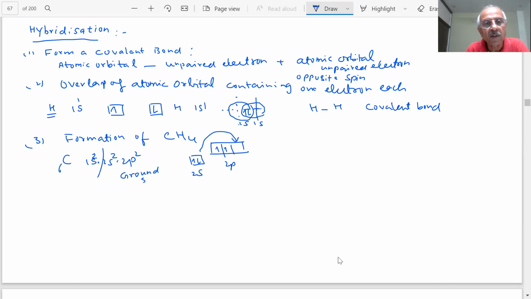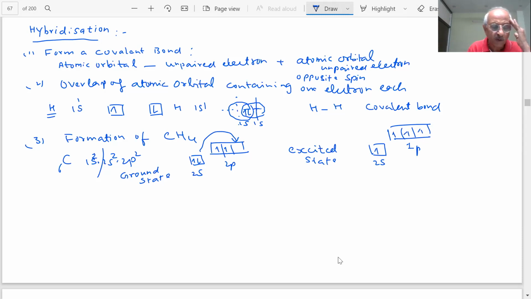This is called the ground state of carbon. Now I am saying excited state of carbon. This will produce how many? If I put this slightly higher than this, the energy of 2p is greater than that, students. There is some slight difference. Okay? Now how many unpaired electrons are there? 1, 2, 3, 4. Now it can form four covalent bonds. Yes or no? Can it form four covalent bonds? Tell me yes or no, students.